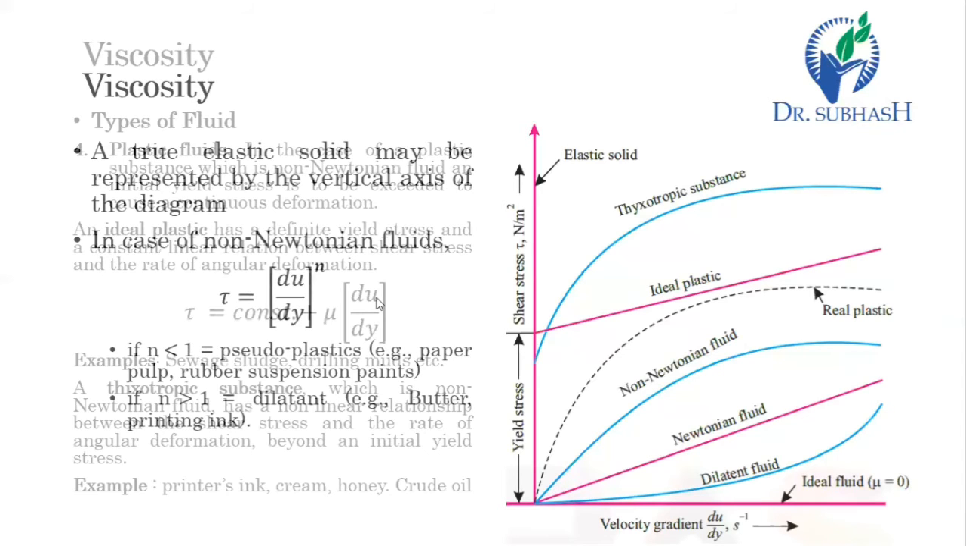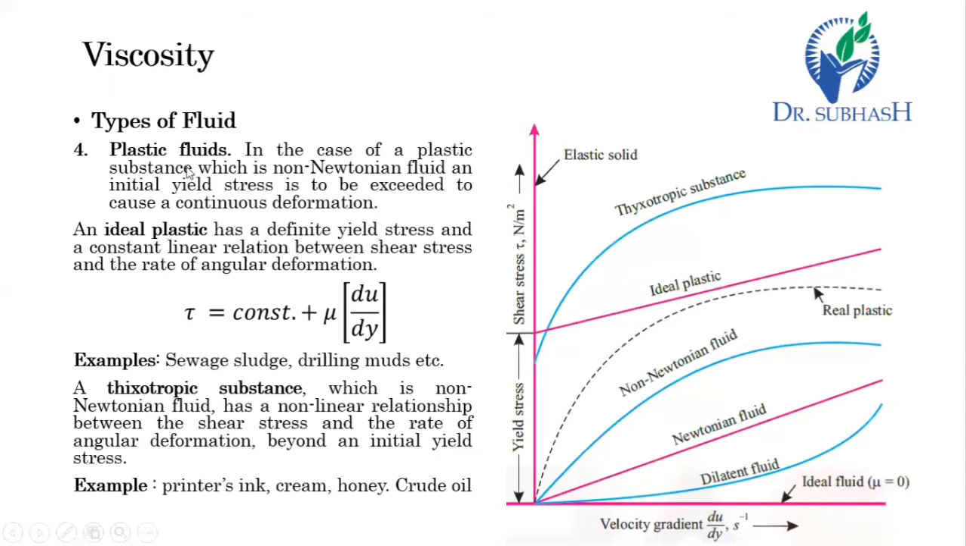Let's move ahead. Next is the plastic fluid. Here there are the ideal plastic fluid and the thixotropic substance, which are also considered plastic fluids that do not follow Newton's law of viscosity. So there are two types of fluid, the ideal plastic fluid and the thixotropic substance. Plastic fluids do not follow tau equal to mu du by dy.